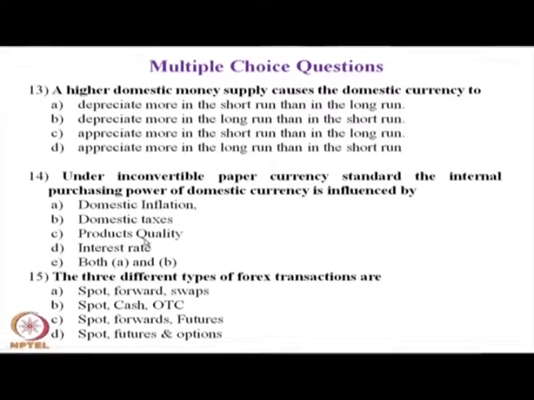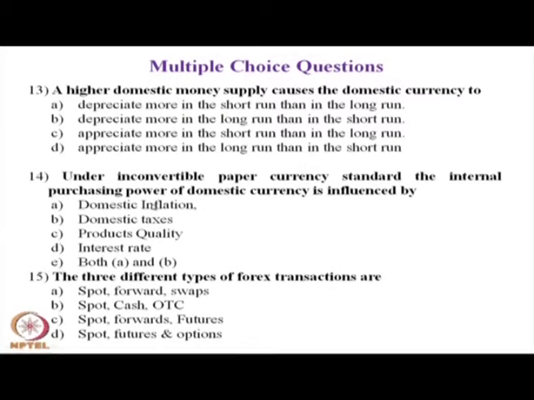Question number 14. Under inconvertible paper currency standard, the purchasing power parity of the domestic currency is influenced by domestic inflation, domestic taxes, product quality, interest rate, or both A and B. Under inconvertible paper currency standard, internal purchasing power is influenced by inflation and by taxes.